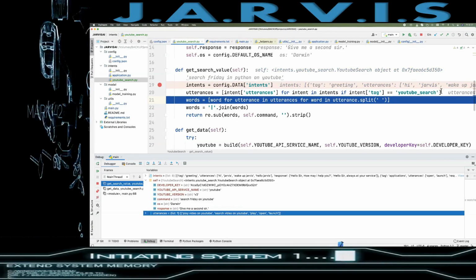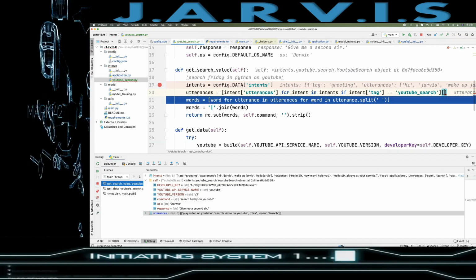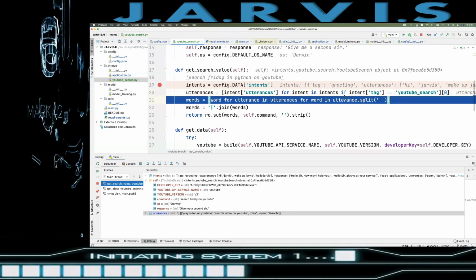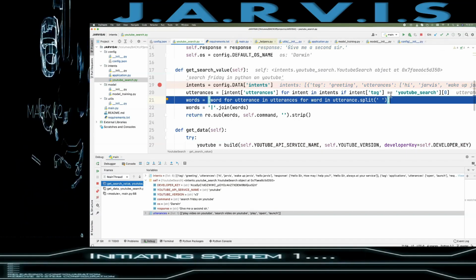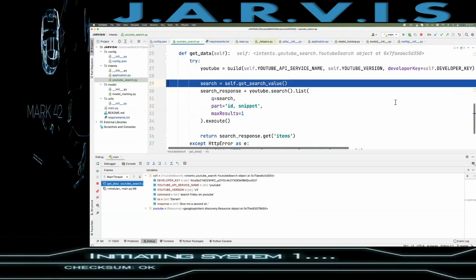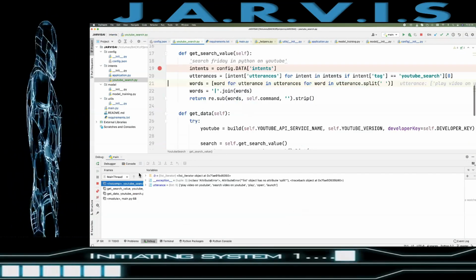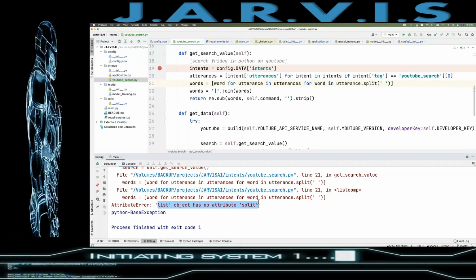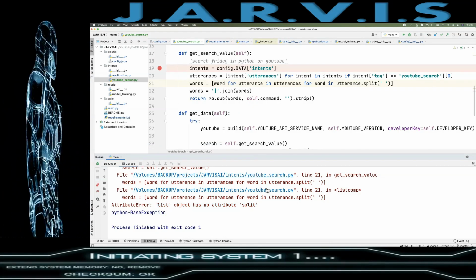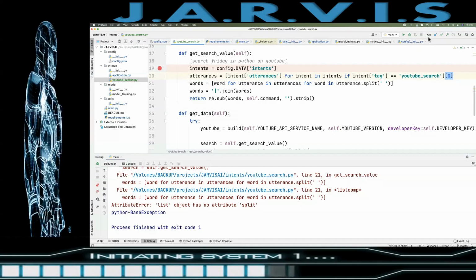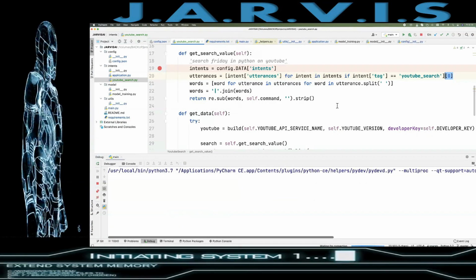So what I need to do, this is the thing, I need to have only one index, or the first index, right? So let me just run it. I'll just show you what is going to happen here. It will give us the error, right? So the error would be like this: list object has no attribute split, right? So here, yeah, I have this, and then debug it again.